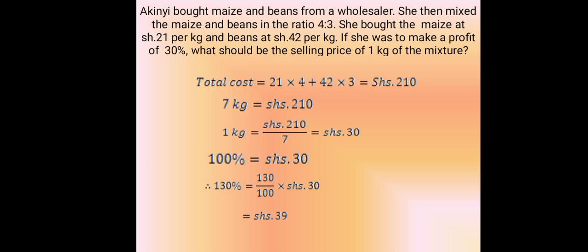Akinyi bought maize and beans from a wholesaler. She then mixes the maize and beans in the ratio of 4 to 3. She bought the maize at 21 shillings per kilogram and beans at 42 shillings per kilogram. If she was to make a profit of 30%, what should be the selling price of 1 kilogram of the mixture?